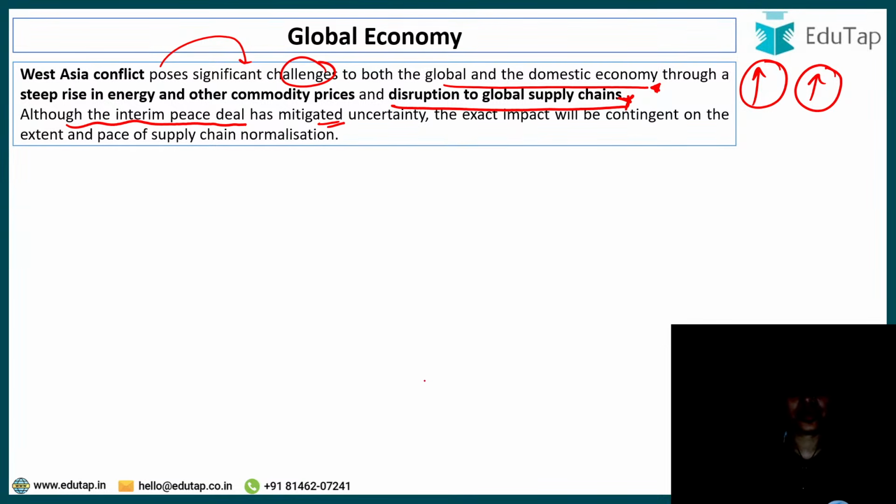Just give me a second. Has reduced the uncertainty, the exact impact will be contingent on the extent. Okay, just give me a second.